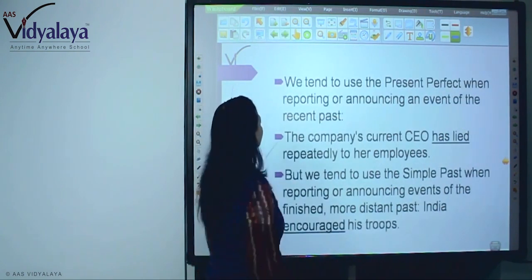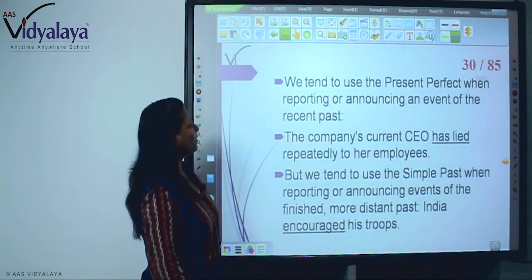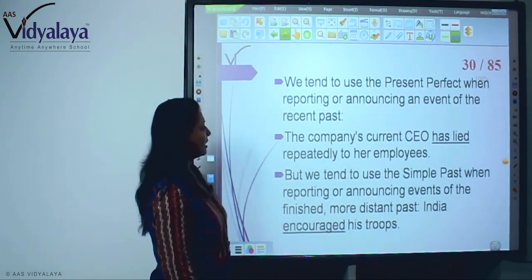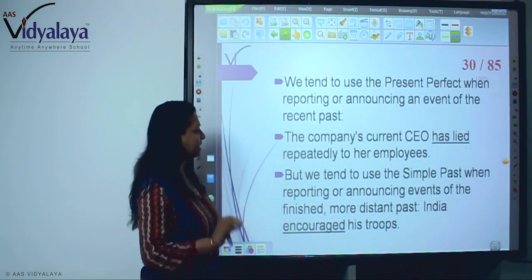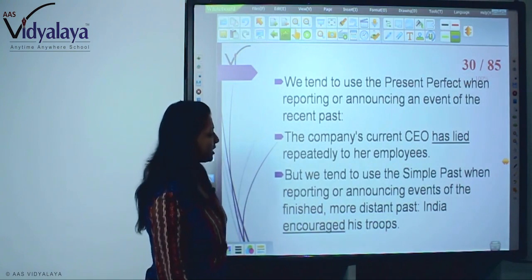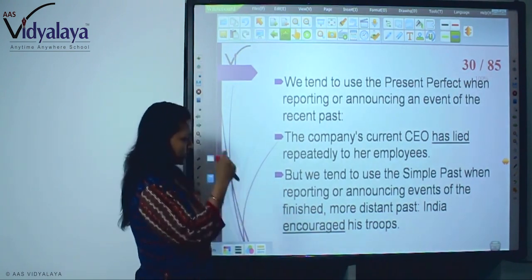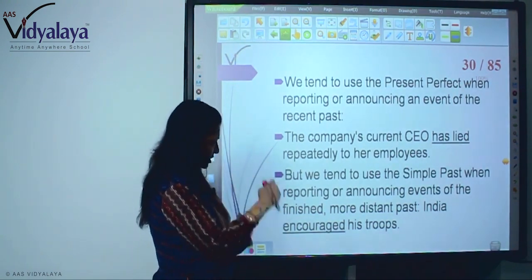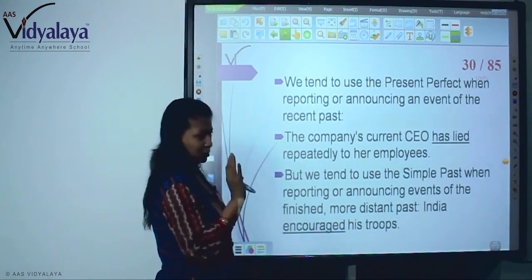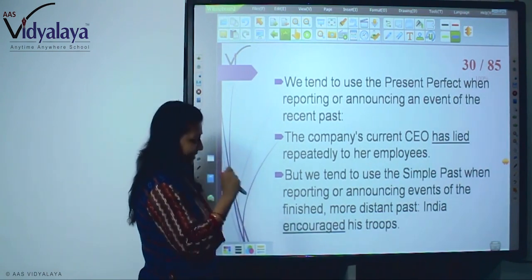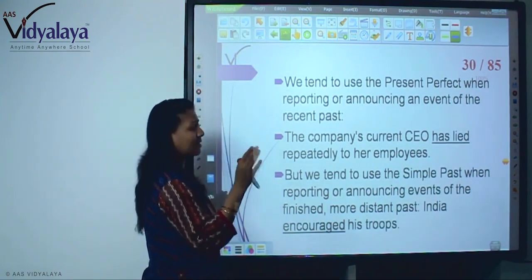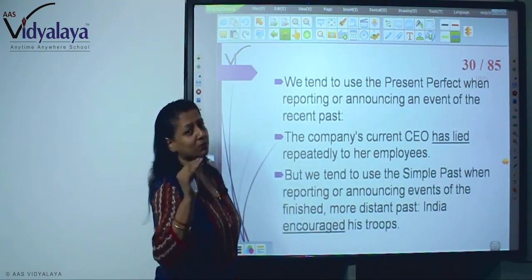You can use both. We tend to use the present perfect when reporting or announcing an event of the recent past. The company's current CEO has lied repeatedly to her employees. So, has lied. But we tend to use the simple past when reporting and announcing events of the finished, more distant past. Because long ago it happened. So we use past only. India encouraged its troops. It happened very long ago. But if it is recent past, so we can use present perfect.